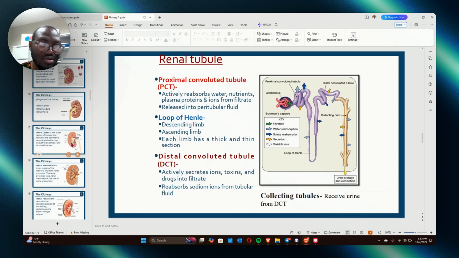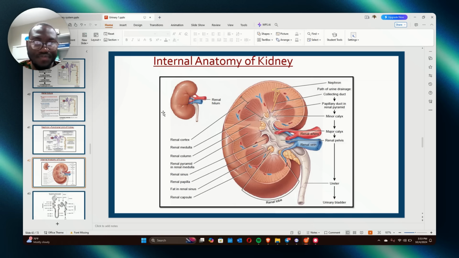Let me share this with you. Looking at this diagram, sometimes they may tell you to trace the urine. So know that it's from the collecting duct to the papillary duct to the minor calyx to the major calyx to the renal pelvis to the ureter. Do you understand? You have to understand this.